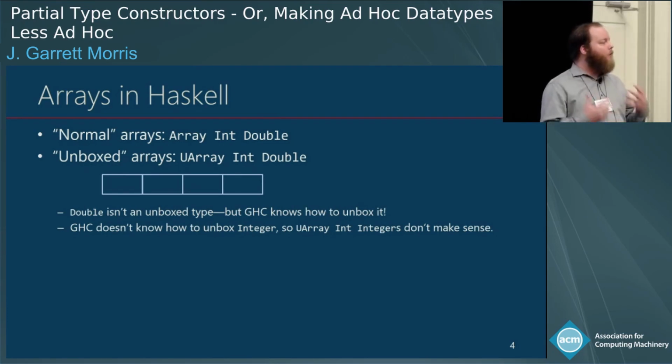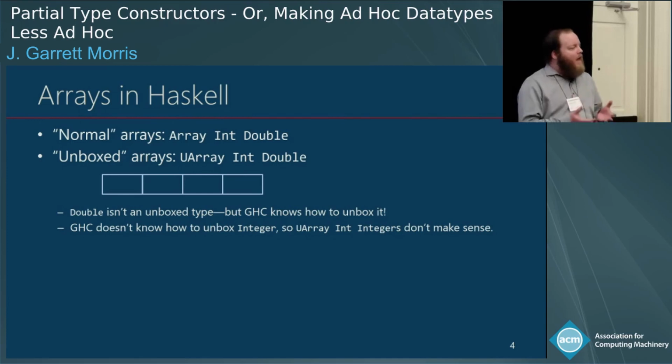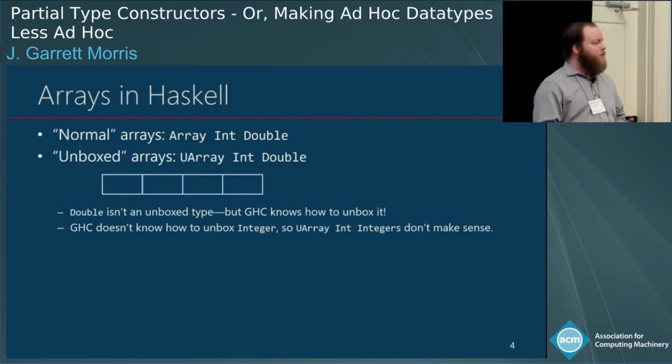But on the other hand, there are a whole bunch of data types, the vast majority of them, that GHC doesn't know how to unbox. It doesn't know how to unbox Integers. It doesn't know how to unbox Int-to-Int functions and so forth. So a type like UArray (Int -> Int) or UArray Integer doesn't make much sense. GHC doesn't know how such a thing would work. And so the way that works now is that those types are effectively empty. They contain divergence, because all types in Haskell contain divergence, but they don't contain anything else.